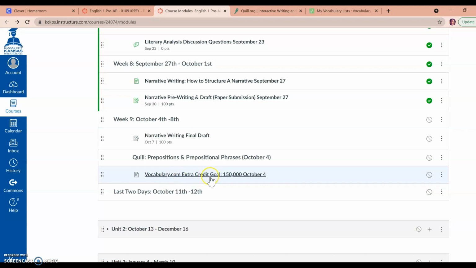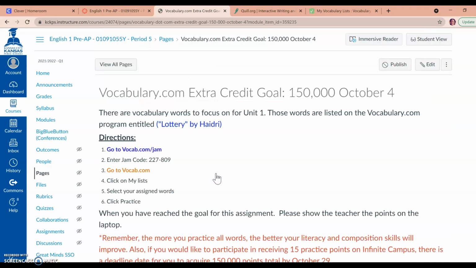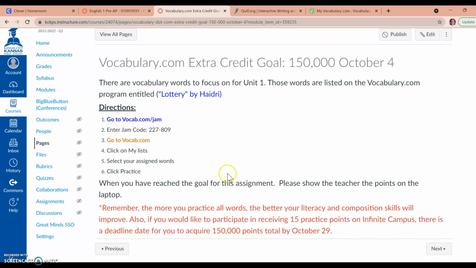Vocabulary.com is up. There's an extra credit goal for your points to reach 150,000 beginning October 4th, now under our 9th week. And there are 2 options. You can type in vocab.com/jam, which is a faster way to accumulate these points. And that number code is 227809. Or you can go to vocabulary.com and click practice.